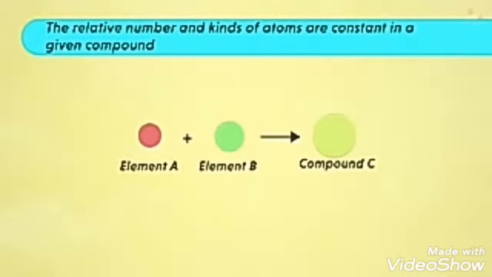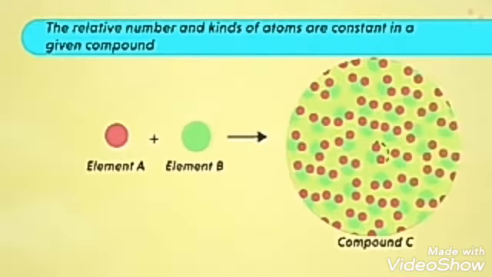The sixth postulate states that the relative number and kinds of atoms are constant in a given compound. The same explanation that compound C has 2 atoms of element A and 1 of element B makes us understand this. Yes, if we scan compound C, we will always find 2 atoms of element A and 1 atom of element B in a single unit. And this is applicable for all compounds.